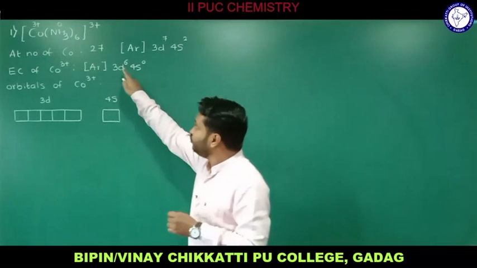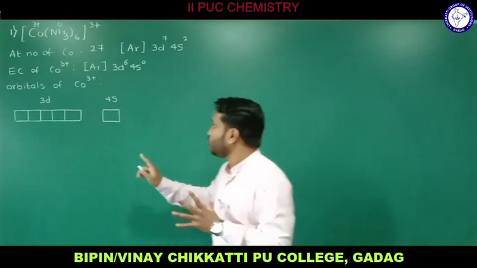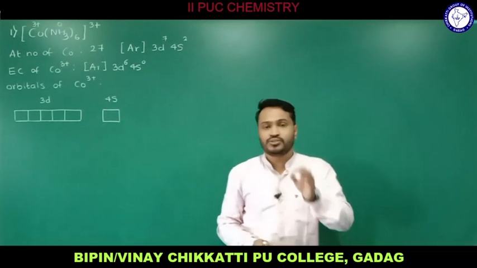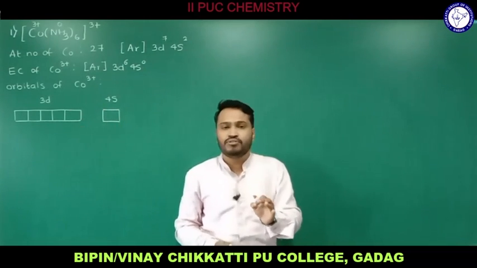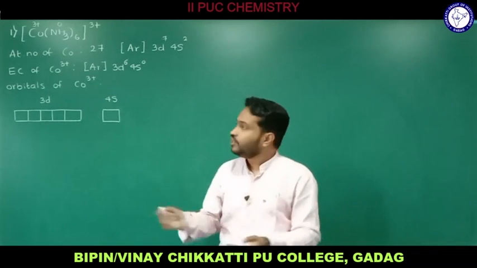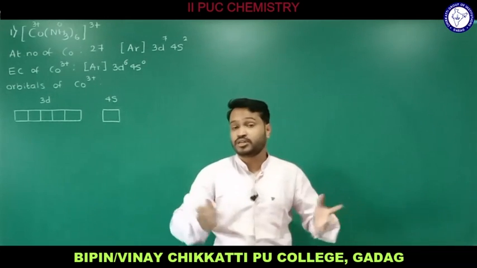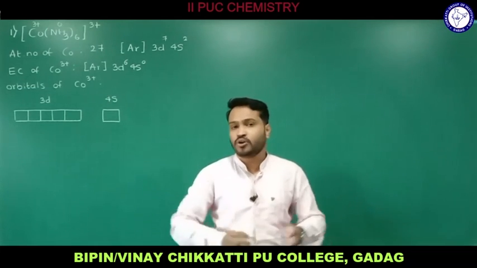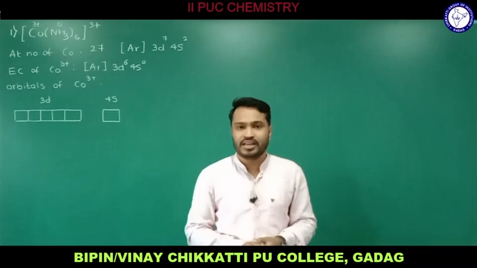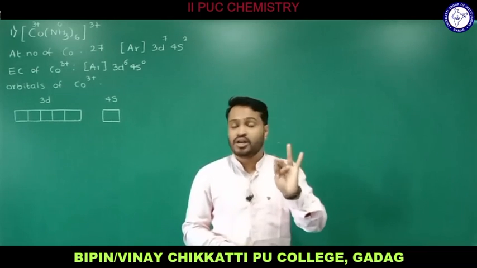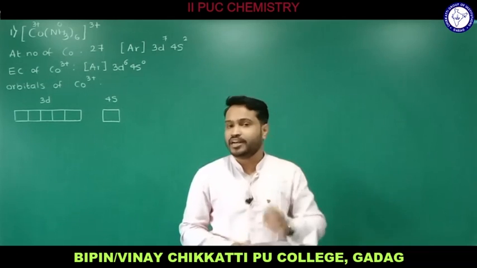Now I have to fill 6 electrons in the 3d atomic orbitals, and we don't have any electron in the 4s atomic orbital. After writing the electronic configuration of the central metal ion, it is important to fill the electrons into the respective atomic orbitals, and filling of electrons follows some standard rules like the Aufbau principle, Pauli's exclusion principle, Hund's rule and the extra stability rule.